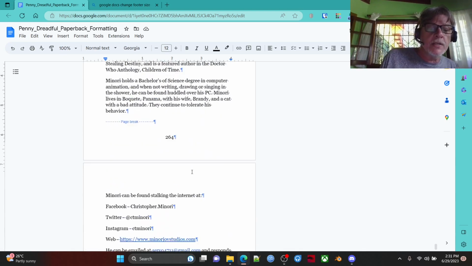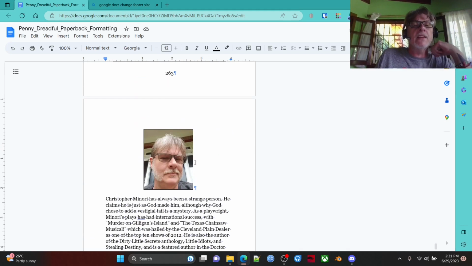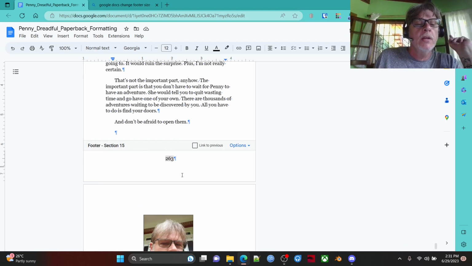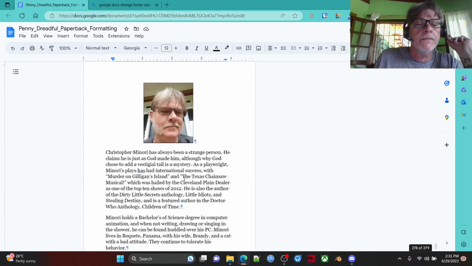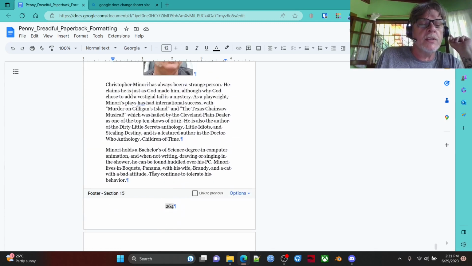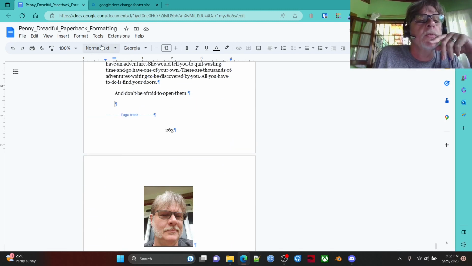This does need to be its new section because we don't page number these last two pages. So almost screwed up, right? So on page 263, section 15, and that's section 15. We need to turn this to 16. Okay, so we do a new section.